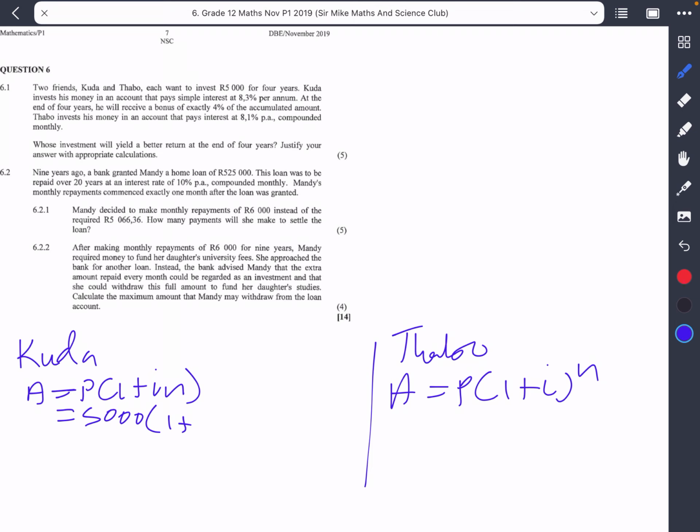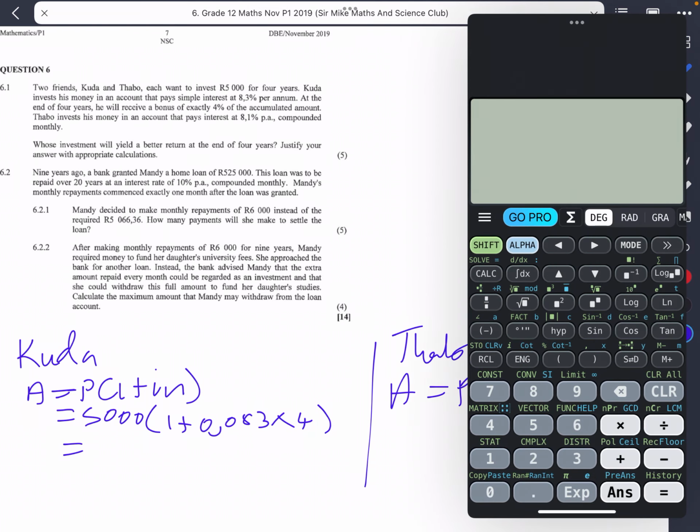If we convert that into decimal, this would just be 0.083, multiplied by 4. If we put that into a calculator, we have 5,000 open bracket 1 plus 0.083 multiplied by 4, and this actually gives us an amount of